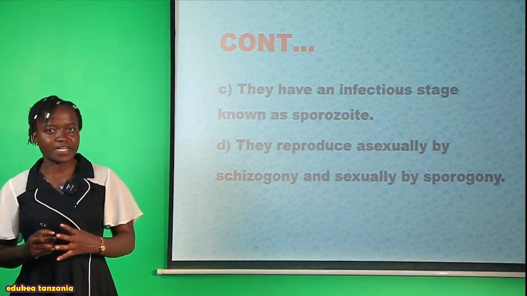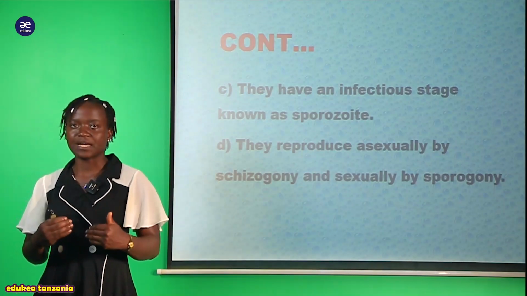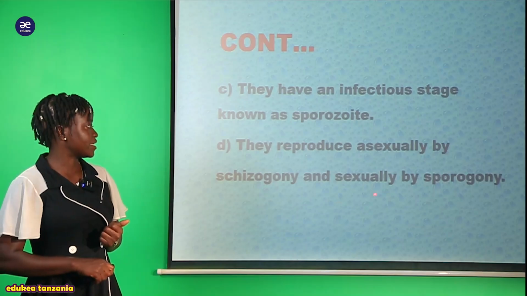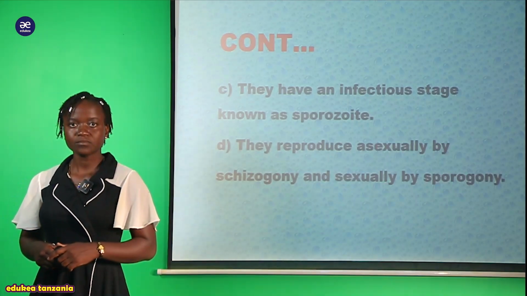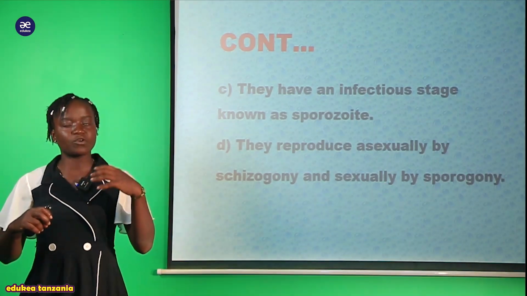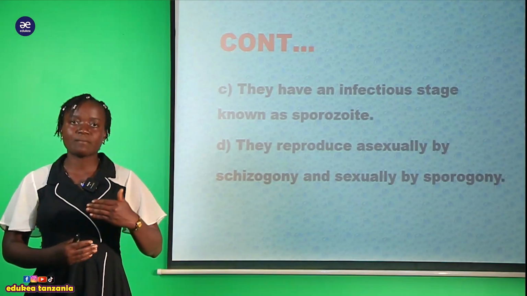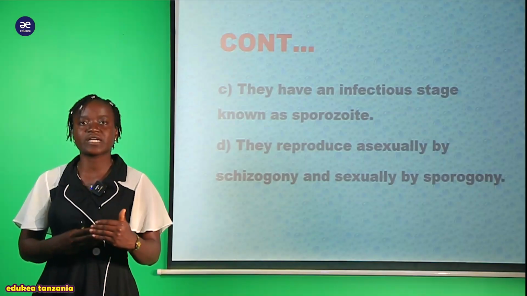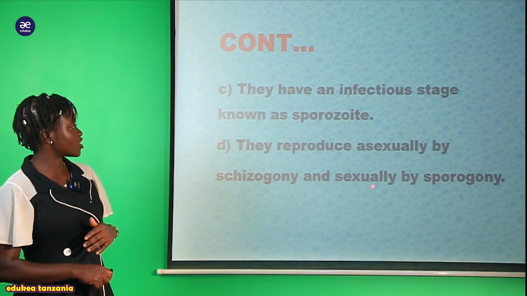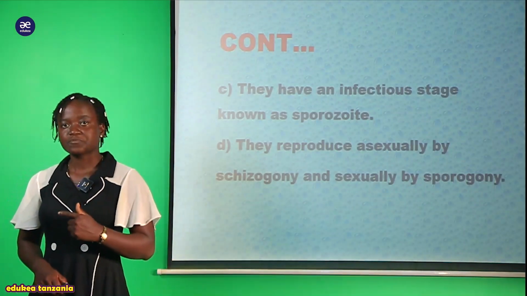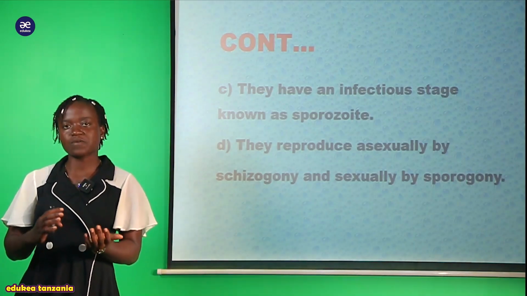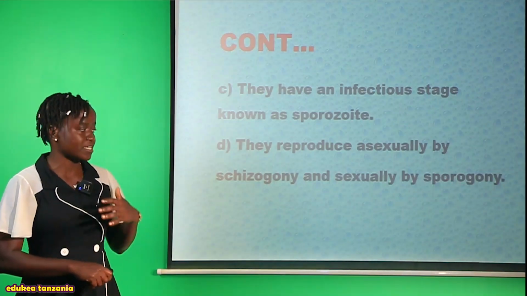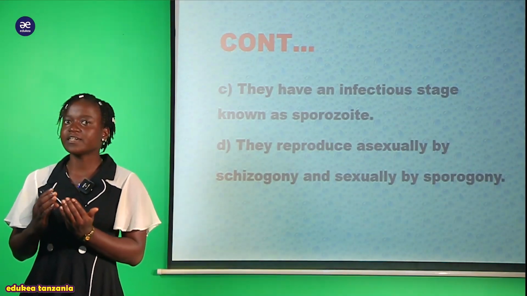And also we have another characteristic which is found in this phylum Apicomplexa, that is they reproduce asexually by schizogony and sexually by sporogony. Kwa ina maana kwamba they do possess both of them. It means kwamba wana sexual reproduction na asexual reproduction. On how sexual reproduction is carried out, tunasema kwamba sexual reproduction is carried out by sporogony. On how this sporogony is taking place, and in which kind of host, we are going to see it in the life cycle.